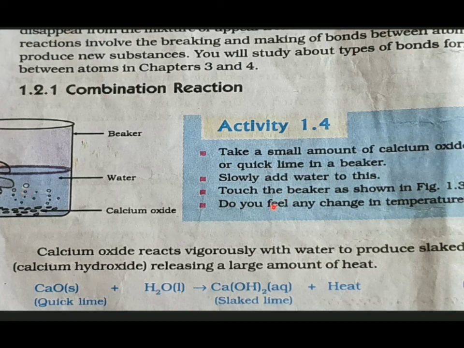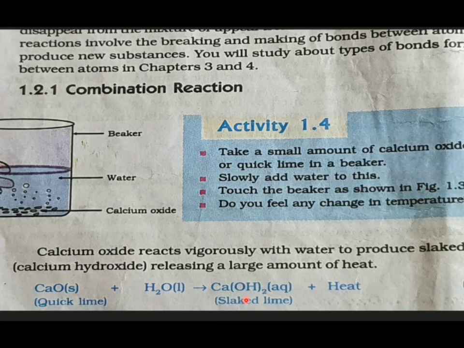What does the activity say? Touch the beaker as shown in the figure. Do you feel any change in the temperature? Yes, there will be a rise in temperature. Why? Because it is an exothermic reaction. Calcium oxide reacts vigorously with water to produce slaked lime, that is, calcium hydroxide, which is also called slaked lime, releasing a large amount of heat. Calcium oxide is also called quicklime, and calcium hydroxide, the product, is also called slaked lime. This reaction is very important from the exam point of view.